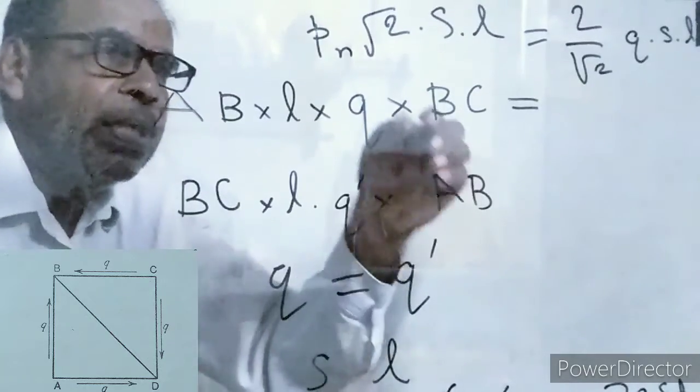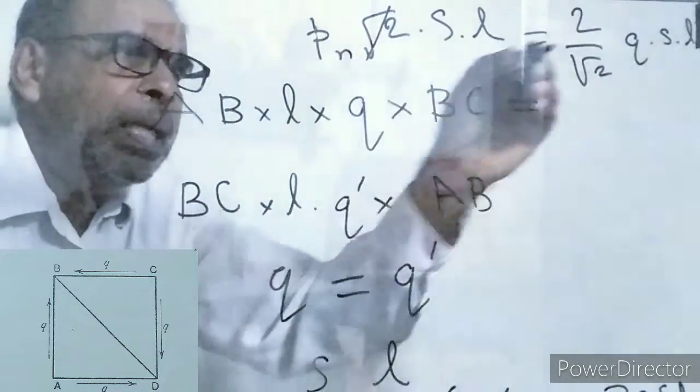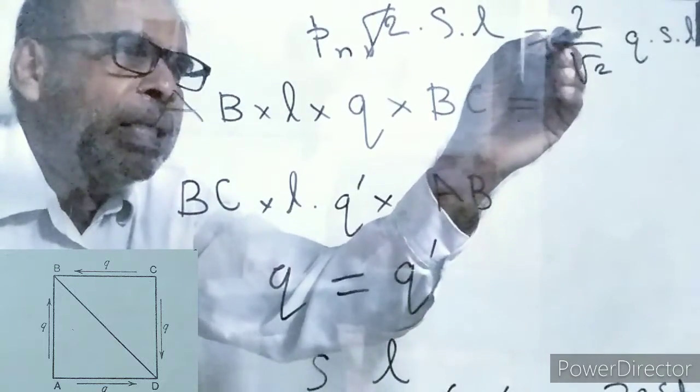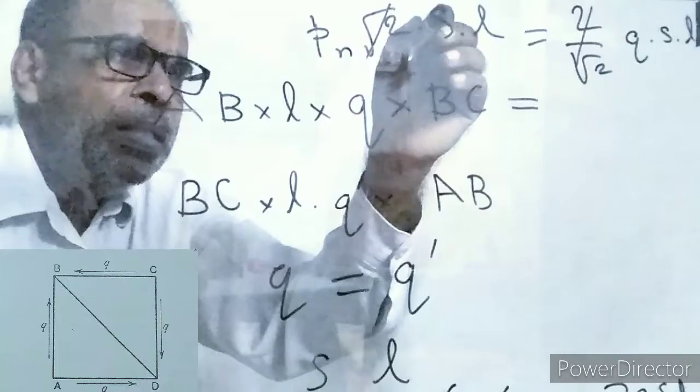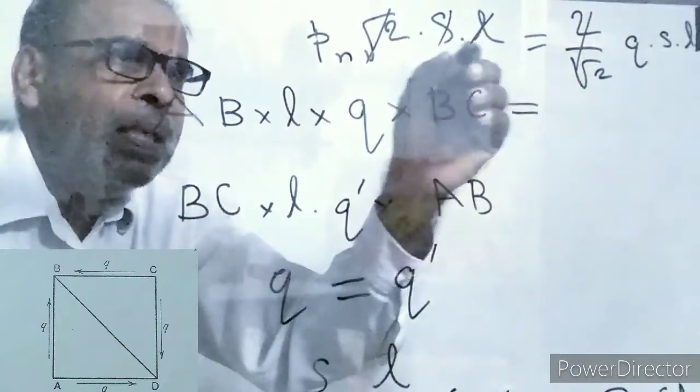Then root 2 is cancelled, S cancelled, L cancelled.